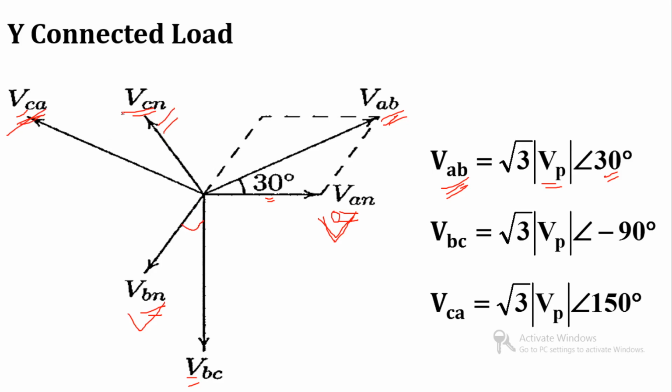So this is the individual consideration for phase A, phase B and phase C, that their respective line voltage is lead by 30 degree. 30 degree for VAB, 30 degree for VBC and 30 degree for VCA. Please keep in mind that this 30 degree lead is only applicable for star connection. What will happen for delta connection, that we will learn later on. But for star connection, we can say that their line voltage will lead by 30 degree.